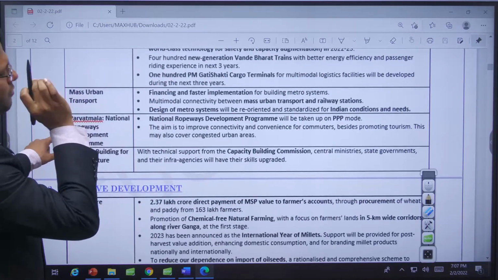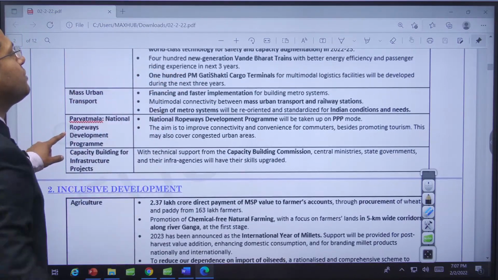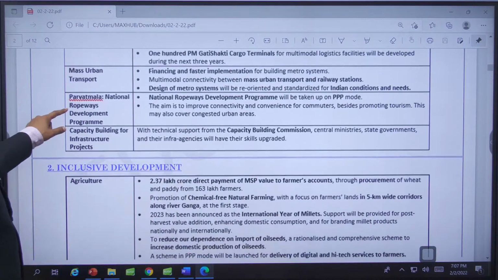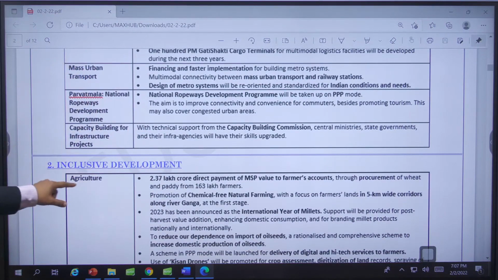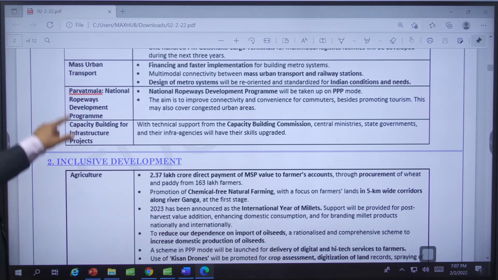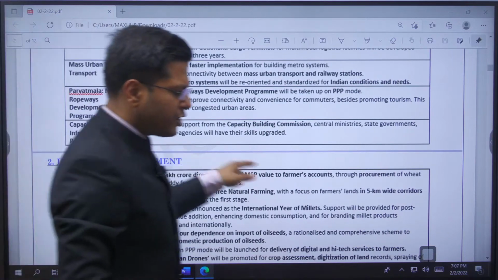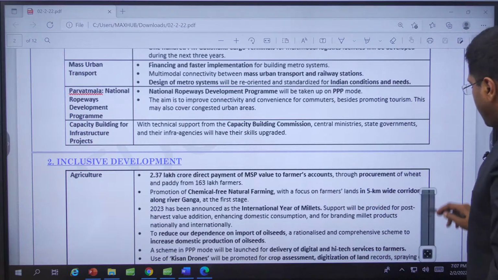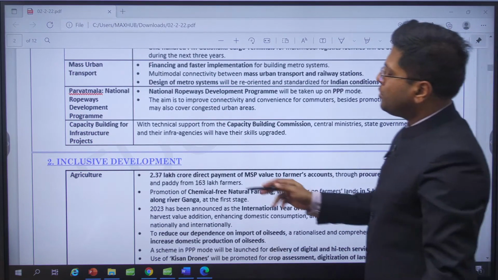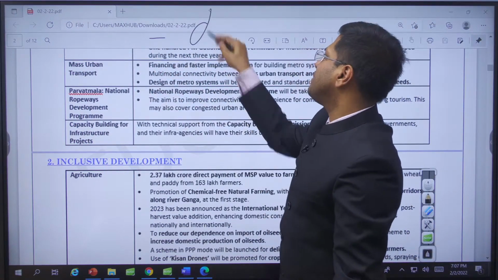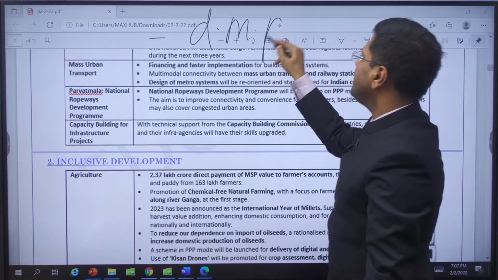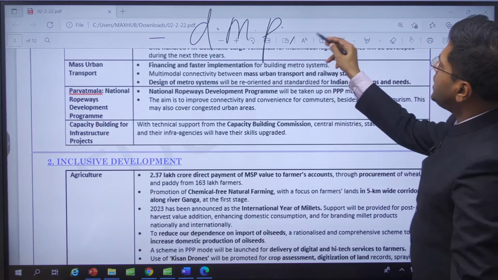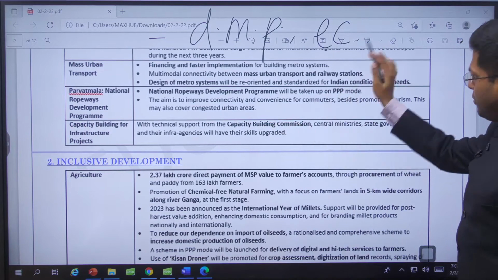The finance minister used this, and so does the budget document everywhere. So we are using those keywords. Mass urban transport system, Parvatmala. If you remember Parvatmala, we had spoken. This is the network of ropeways in high altitude regions. See, so this will help in disaster management planning. This will help in ecological sustenance.